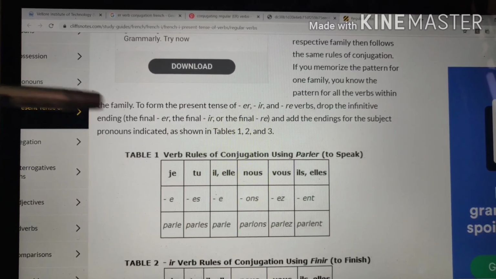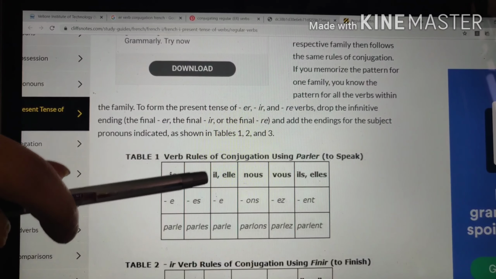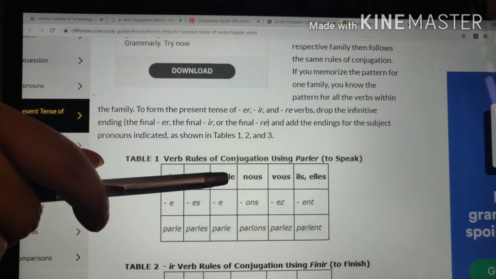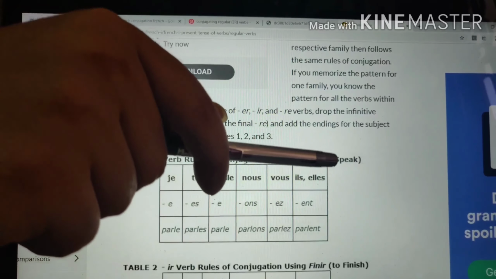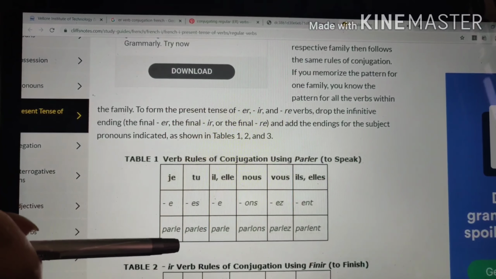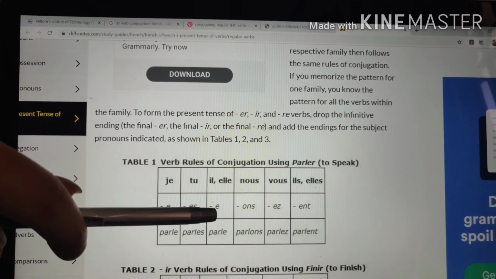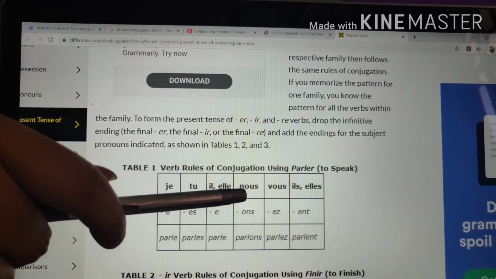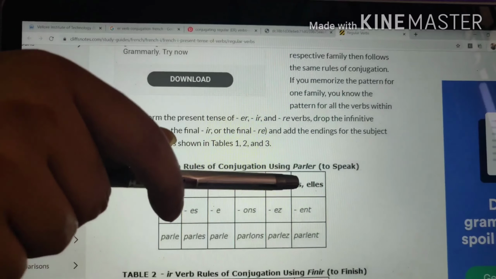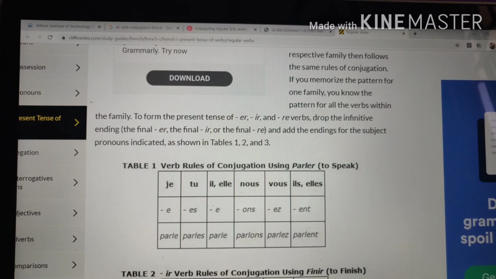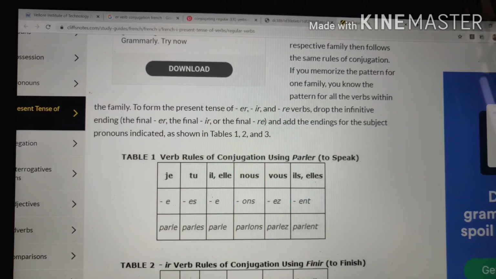So that's the thing, guys. I speak, you speak, he speaks, she speaks, we speak, you speak, they speak, they speak. Je parle, tu parles, il parle, elle parle, nous parlons, vous parlez, ils parlent, et elles parlent.